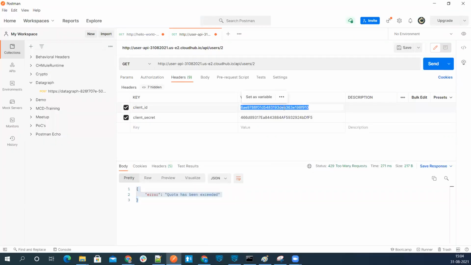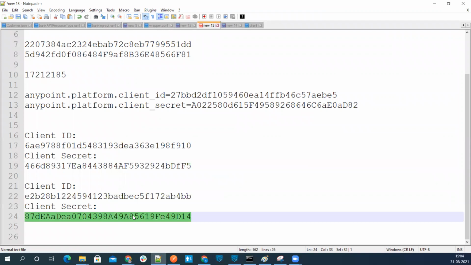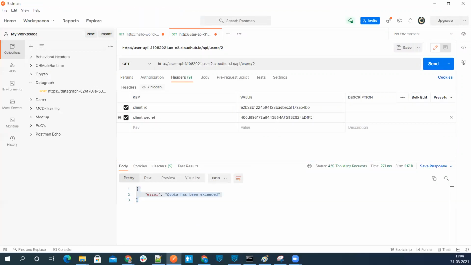Same API, same API instance. Now send. Now we are using gold SLA, so it should not throw me any error because the quota has been exceeded. Just a second.